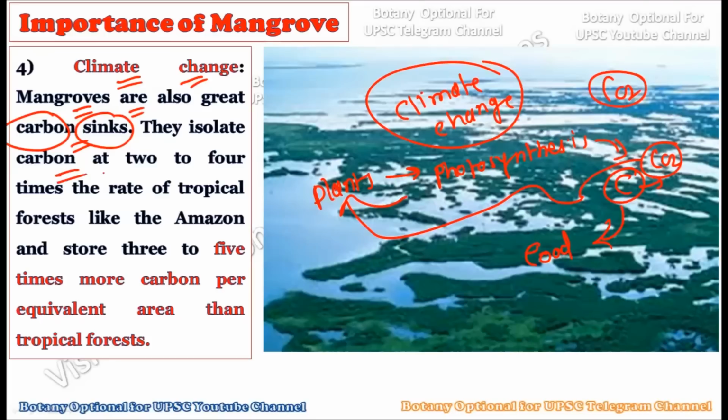Now they isolate carbon at 2 to 4 times the rate of tropical forests like the Amazon, and store 3 to 5 times more carbon per equivalent area than tropical forests.